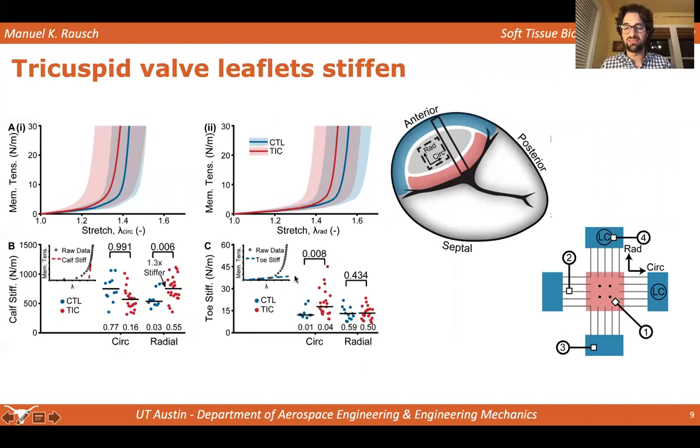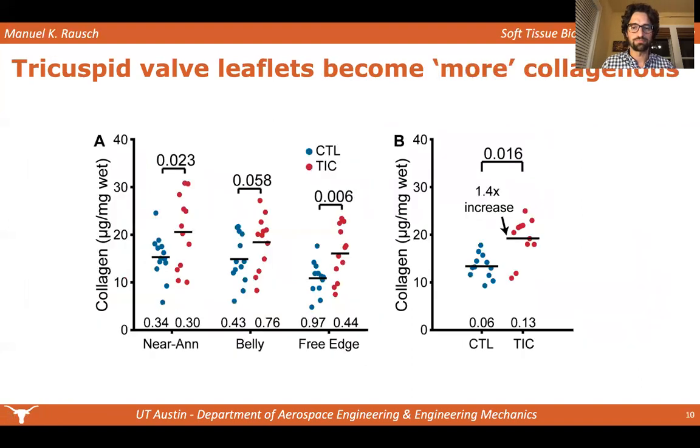We don't have data backing this up right now, but generally people associate this toe stiffness more with elastin, while this calf stiffness is more associated with collagen. But either way, we see a difference in the mechanics of these leaflets. We also looked at collagen content via hydroxyproline assay, and we find here that by the annulus as well as by the free edge, we see an increase, and nearly in the belly.